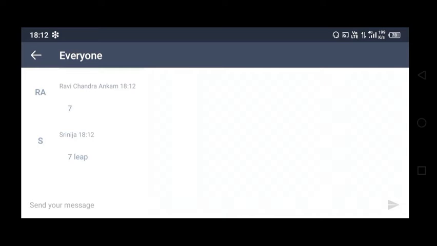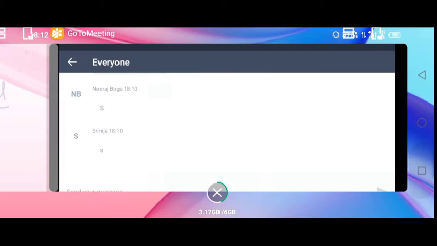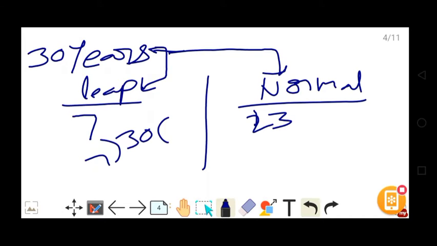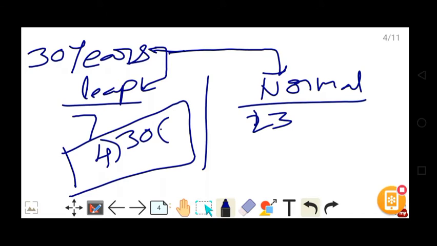7 leap years. Good, Srinija, Ravichandra, Neeraj. Yes, 7 is 100% correct. How to calculate the number of leap years? If 7 are leap years, normal years are 23. So to calculate the number of leap years, what do we have to do? 30 divided by 4, sorry, because a leap year comes once in 4 years. 4 7s are 28, remainder 2. 7 represents the number of leap years.